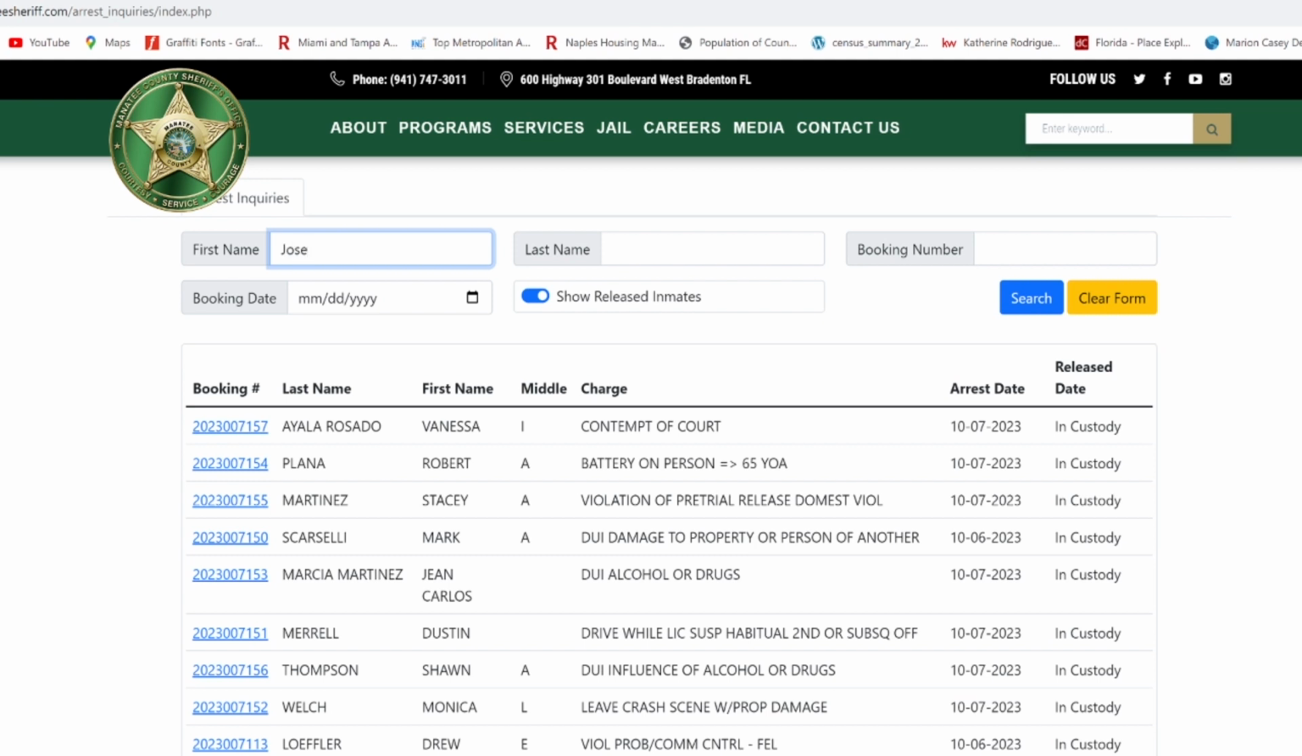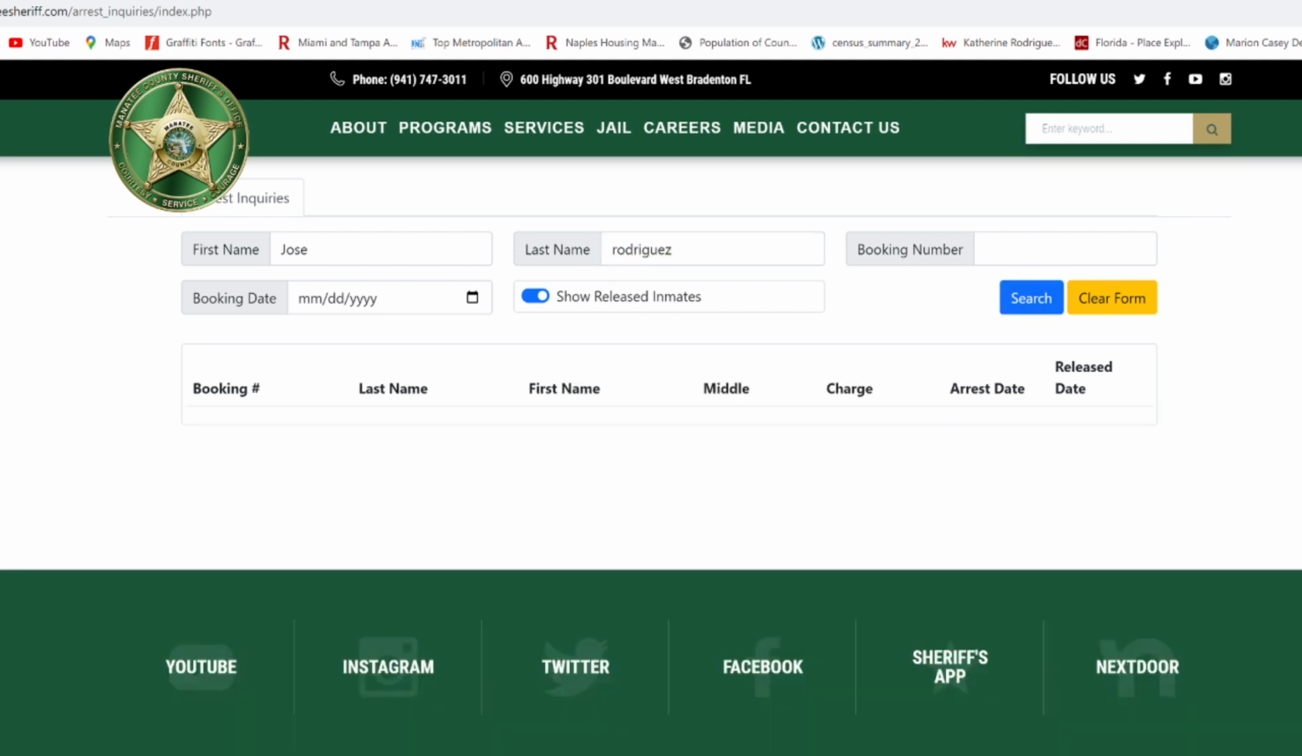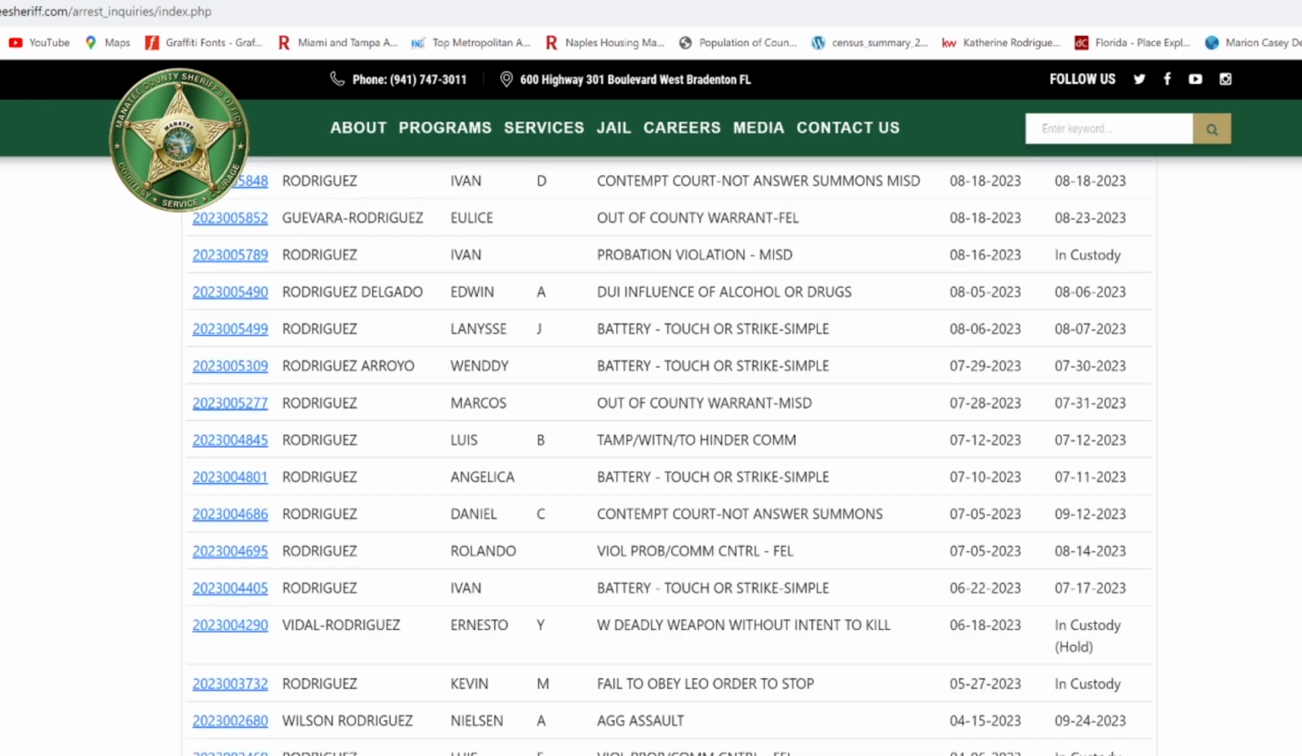Jose Rodriguez. And let's see how many times I've been arrested here in Manatee County. You could also go by a booking number. So let's do a search for Jose Rodriguez. And here's a serious one. Deadly weapon without intent. So Ernesto Rodriguez.